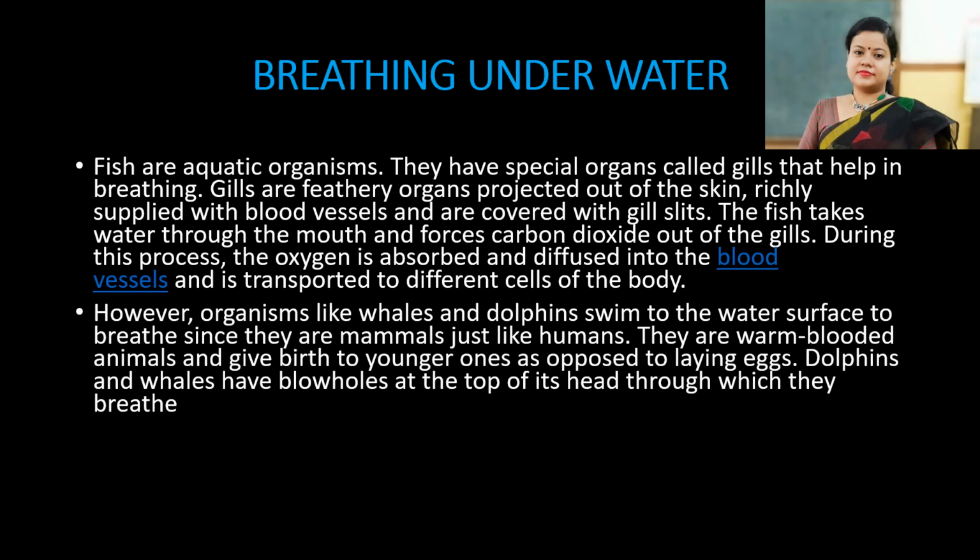Unlike fish, however, organisms like whales and dolphins swim to the water surface to breathe since they are mammals, just like humans. They are also warm-blooded animals and give birth to young ones. They do not lay eggs. So dolphins and whales, as they are mammals, cannot take oxygen through gills. So they have blowholes at the top of their head through which they breathe.